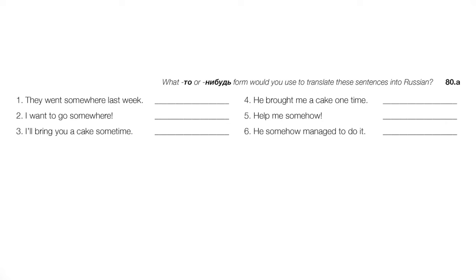Number 3, I'll bring you a cake sometime. Okay, sometime, this is future tense. This would be когда-нибудь. Now here, we're going to see more examples of this in a moment. Could you say когда-то in the future tense? You could, but it almost always sounds strange, because it implies that the speaker has a definite time in mind, but they're choosing for whatever reason not to make that clear in their utterance, right? So it's kind of a weird thing to say, and we're going to see clearer examples of this later.